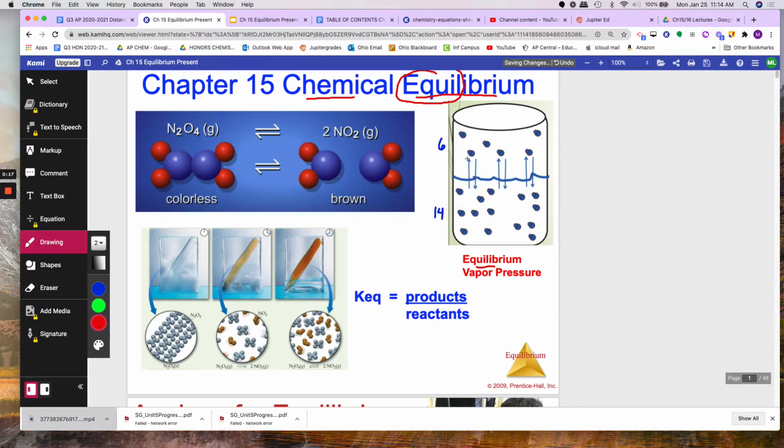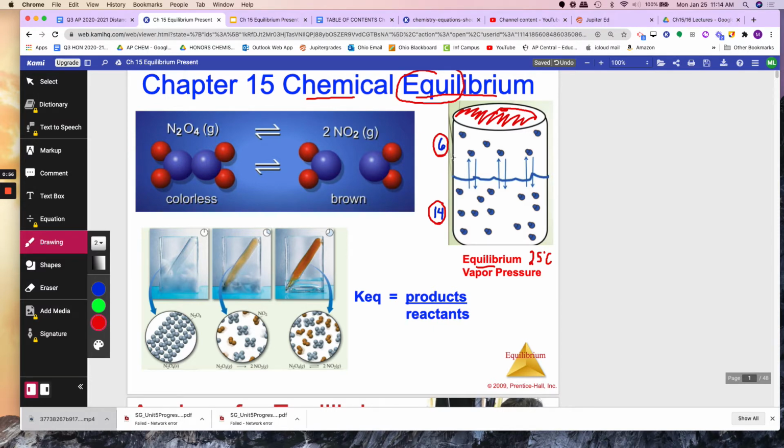As the liquid turns into gas, and this is a sealed container, if this is a certain temperature, let's say 25 degrees Celsius, and that's not changing, some of the particles will be in the gas phase, some will be in the liquid phase. When it reaches equilibrium, you will have 6 in the gas and 14 in the liquid phase, and that number will never ever change. If the numbers of the gas is 6 and the liquid is 14 and it does not change anymore, you have reached equilibrium. Now, it doesn't mean that those two numbers are equal.